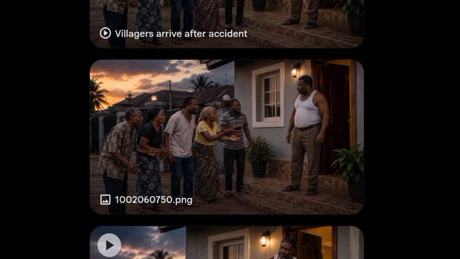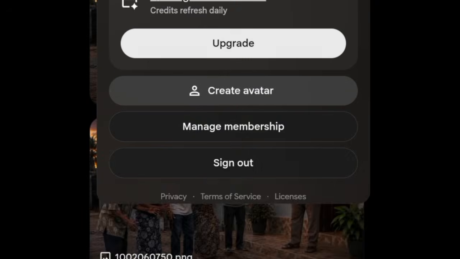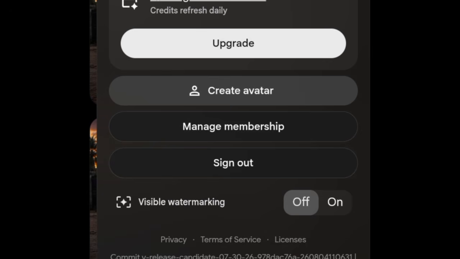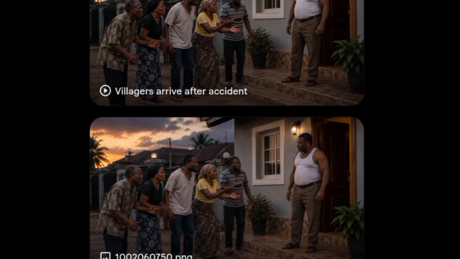And as a matter of fact, I have not subscribed to this AI tool, this Flow AI. Let me show you. I'm going to click on my profile. You can see this upgrade feature. This is to say that I have not subscribed to this platform. This is actually a free AI tool, and they give you 50 credits every day. With these 50 credits, you can create 3 videos per email.